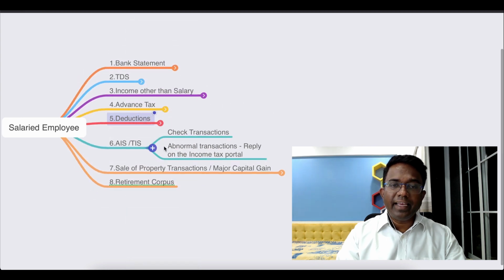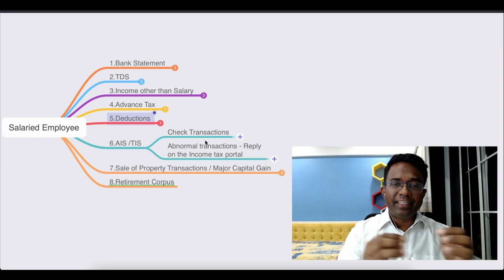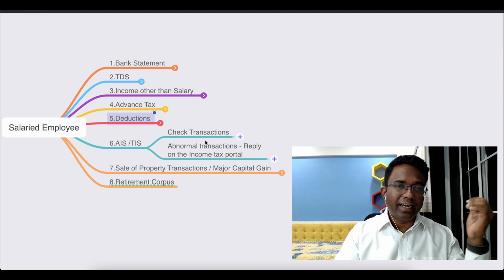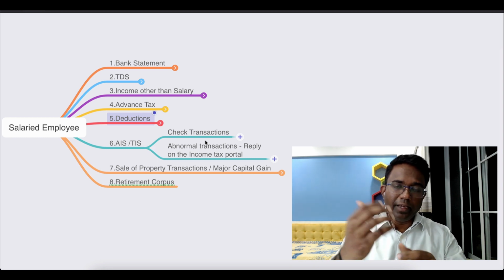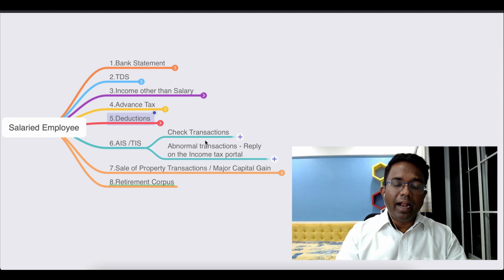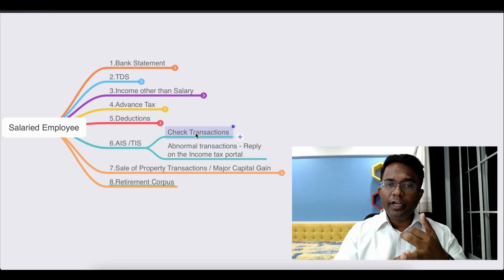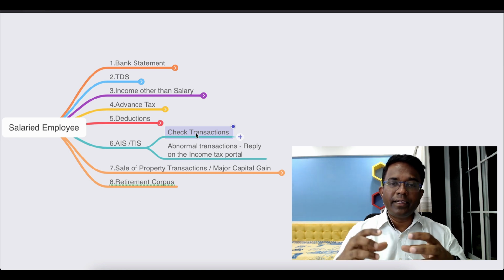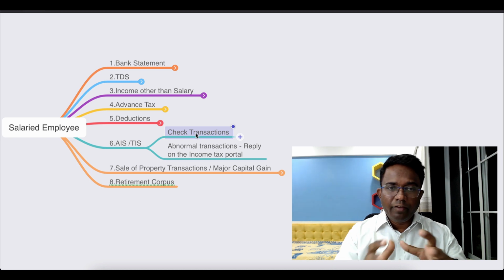Then next one is AIS-TIS statement. Again, this annual information statement or tax information statement, this is something new which has started from last year, and this is easily available on the income tax portal. आपके income tax login में ही available है, and all the major transaction like sale and purchase of property, then foreign tour payments, then fixed deposit, share purchase and sale of mutual fund, purchase and sale of shares, and transaction in F&O category, all are reflecting in this.